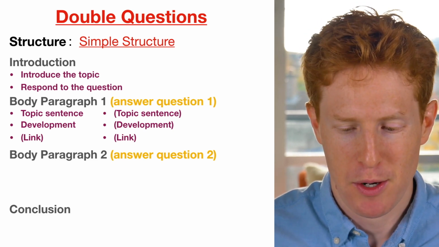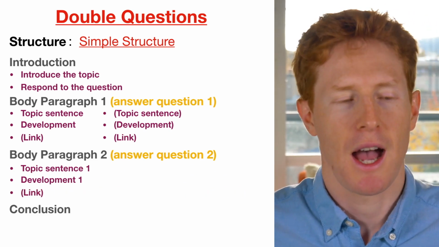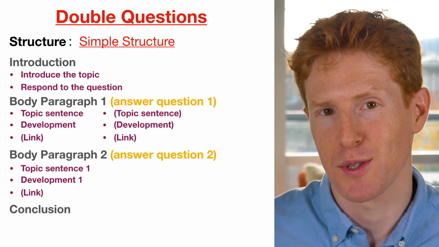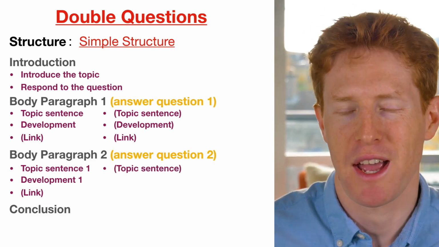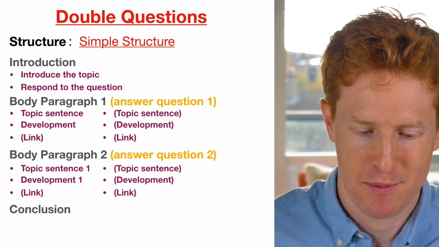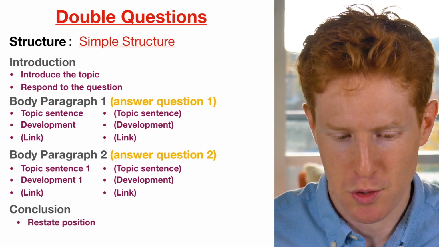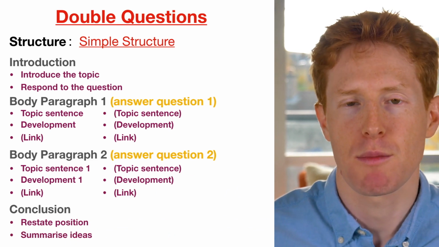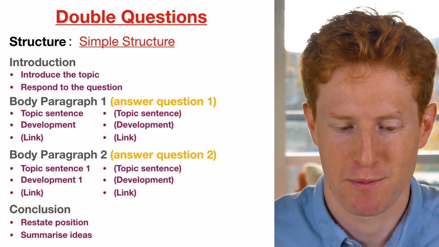Again, in body paragraph 2, we're going to have a topic sentence, a development, and then a link. And if we're asked about the solutions, so again, plural, not just one solution, but solutions, then we're also going to have a second solution with a topic sentence, a development, and a link. Finally, our conclusion, as always, is going to be very simple. We're just going to restate our position, so our opinion, and then we're going to summarize the ideas that we've already mentioned in our body paragraphs.